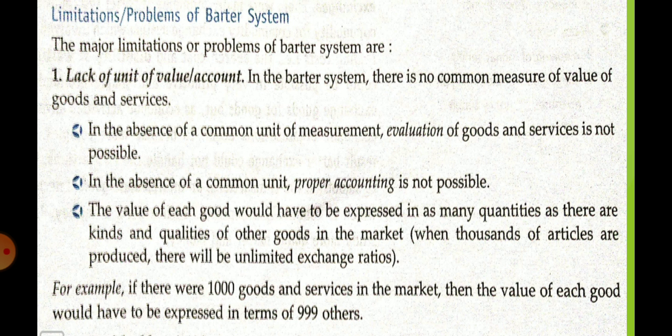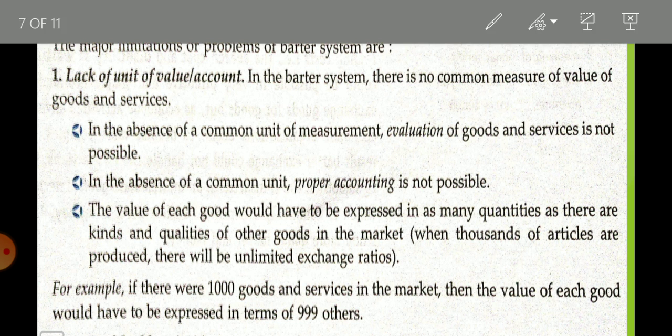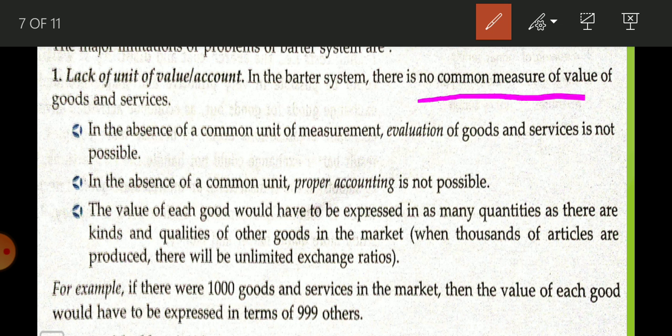Next, limitations or problems of barter system. So there are major limitations, major problems of barter system. Because of that there is a need for evolution of money. So the first problem is lack of unit of value or account. Okay, so there is no common measure of value of goods and services.